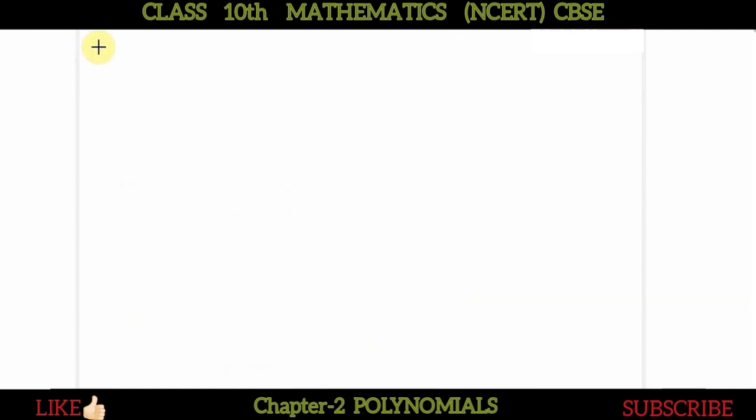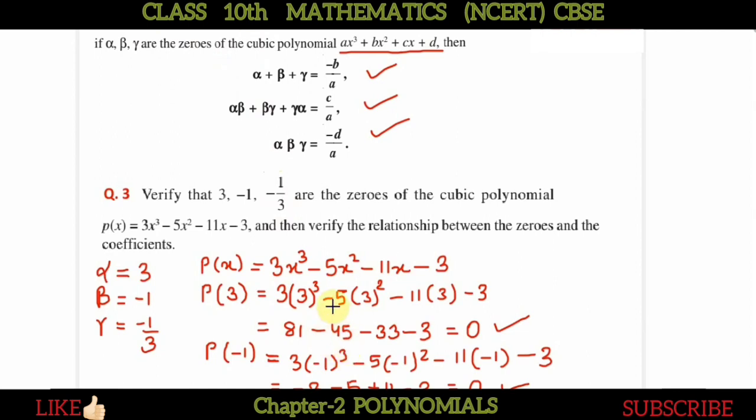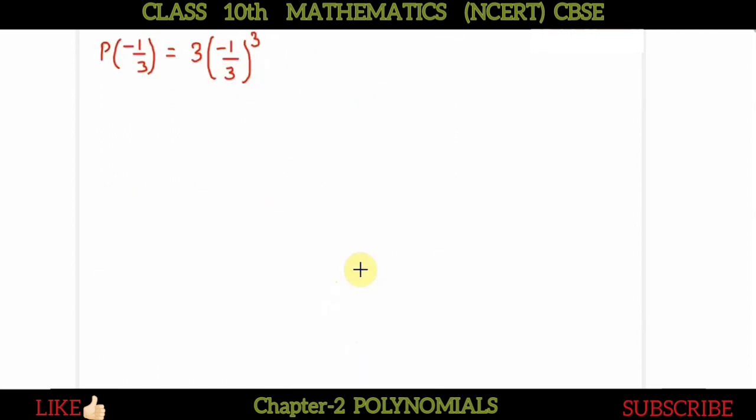Now we will check similarly for the third one, minus 1 by 3. So we will put p of minus 1 upon 3 into the polynomial, and this will become 3 into minus 1 upon 3 cube.